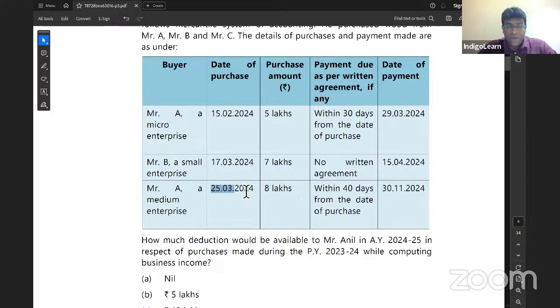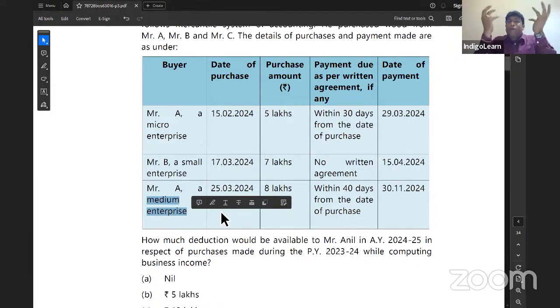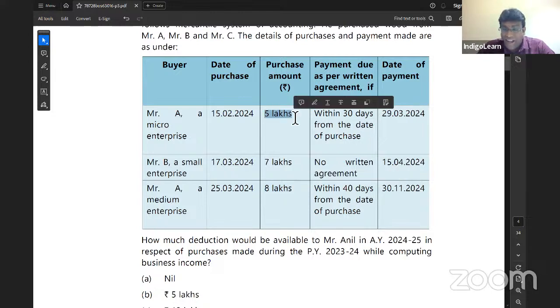Next. 25-3-2024, 8 lakh rupees, within 40 days from the date of purchase. But here you have to understand first and foremost important point, this is a medium enterprise. If it's a medium enterprise, this amendment in 43B will not apply, because amendment in 43B is only in relation to micro or small enterprise. If amendment in 43B will not apply, we can happily take deduction even on accrual basis. So I can take deduction for this 8 lakh, I can take deduction for this 5 lakh, but not for this 7 lakhs.